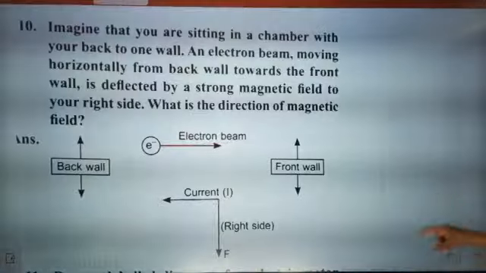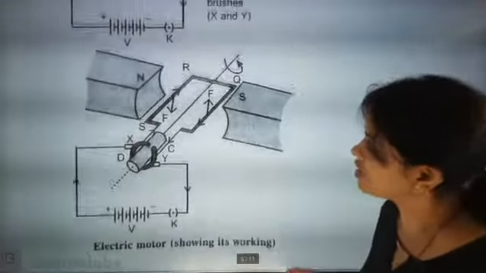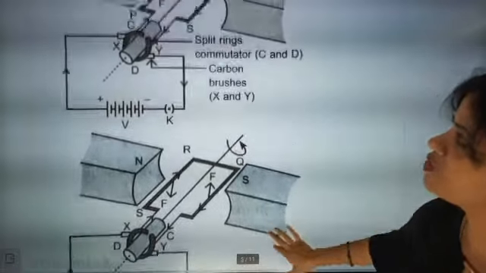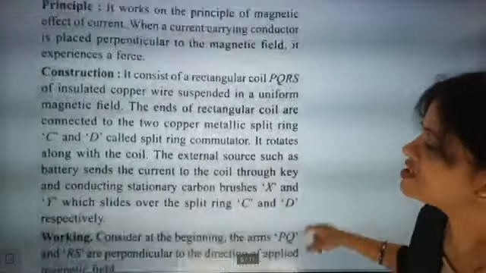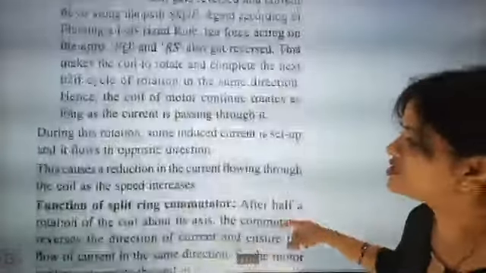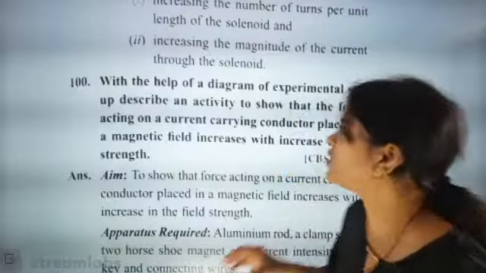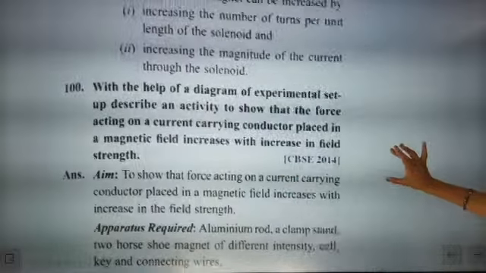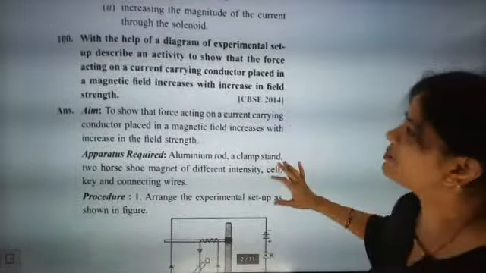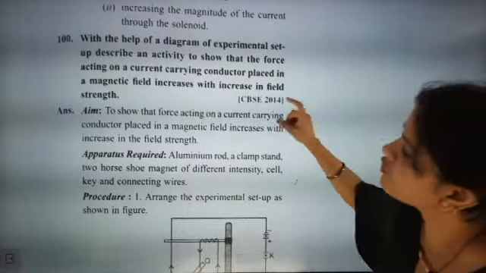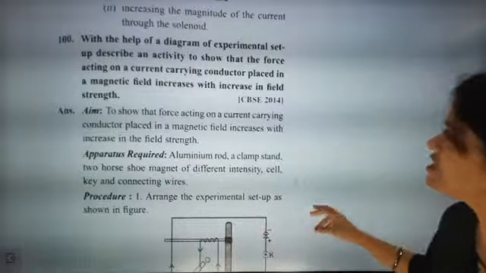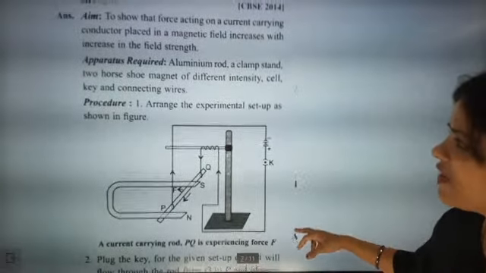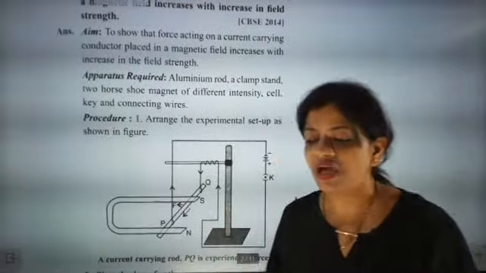Okay, so next question, because I want to handle this type of picture also. Look here, Rahul, you were asking whether the split rings are moving or not, motion will be there, that also I have explained. See, principal, construction, working, this is the shortest and simplest answer. If you read it once, you will be able to understand. With the help of a diagram of the experimental setup, describe an activity to show that the force acting on a current carrying conductor placed in a magnetic field increases with increase in magnetic field strength. They will ask this question, and it will be a trauma.